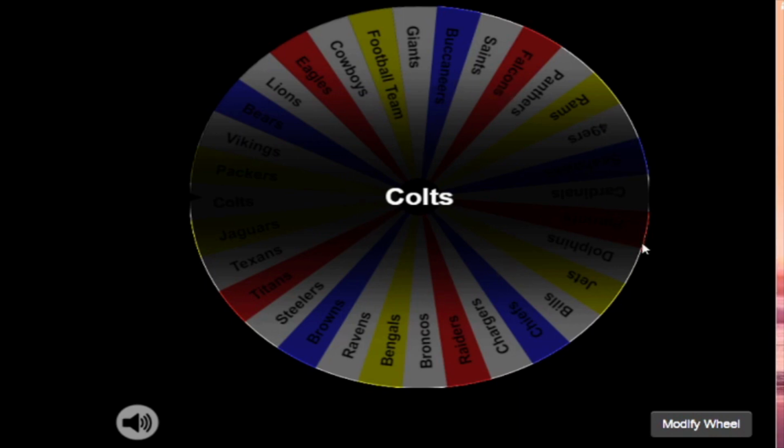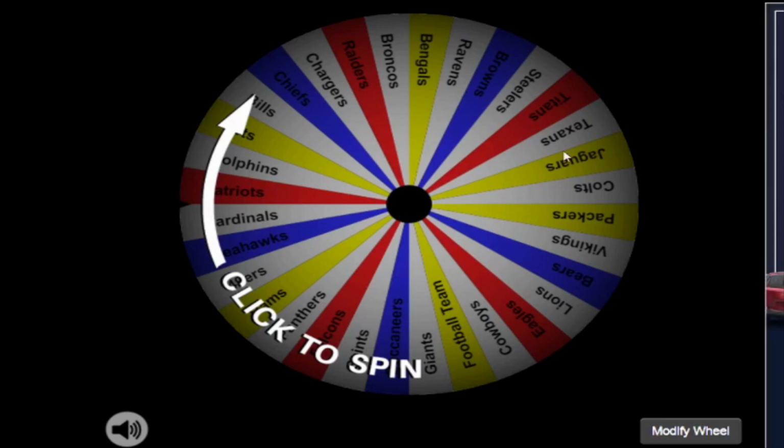So what we're going to do is spin the wheel. Whatever it lands on, we're going to do this 32 times. Whatever it lands on will be the seeding of that team into the bracket. The first spin we do will be number 1 seed. And the final spin we'll do will be the 32 seed. So let's start with our first seed. First spin. Let's go. Alright, for our first seed, who is it going to be?